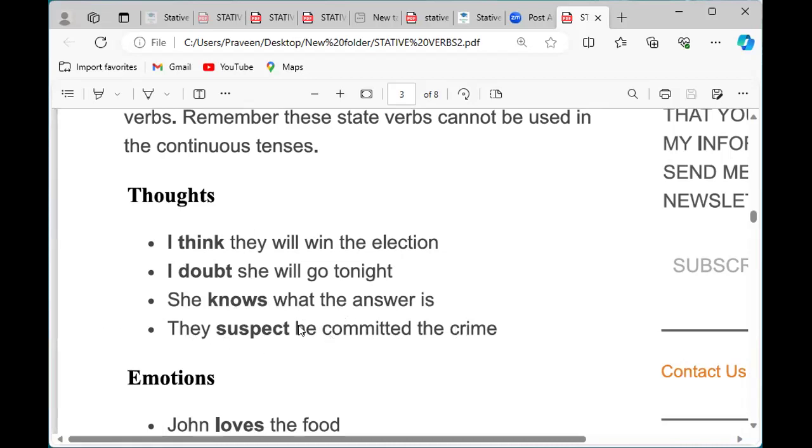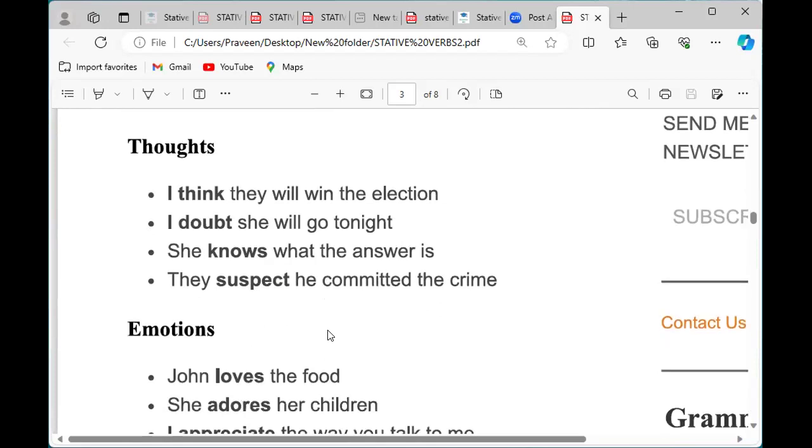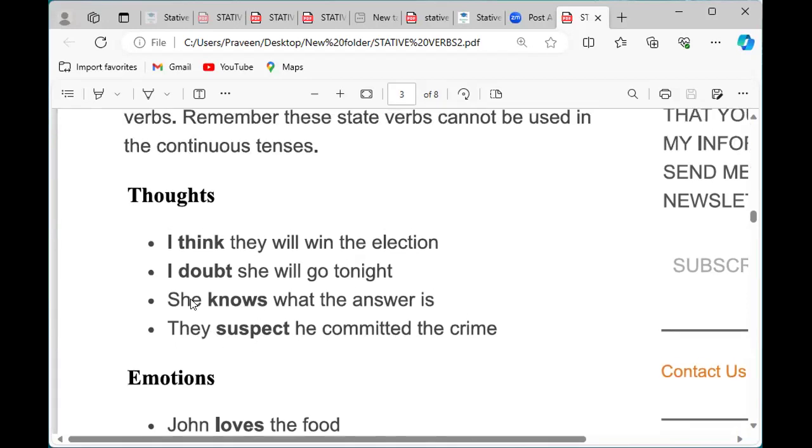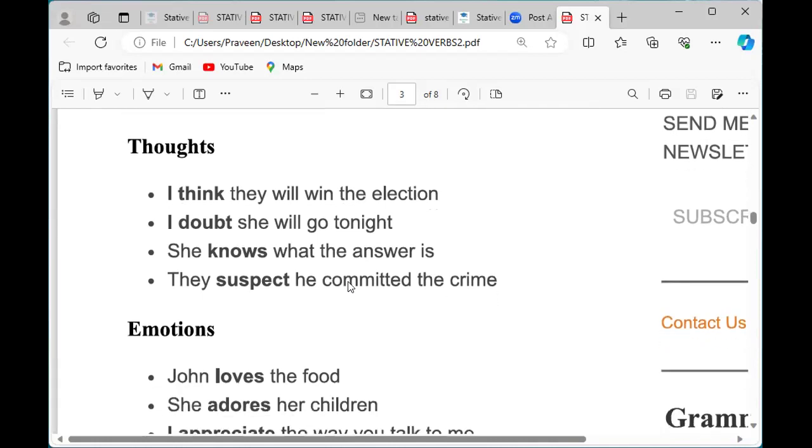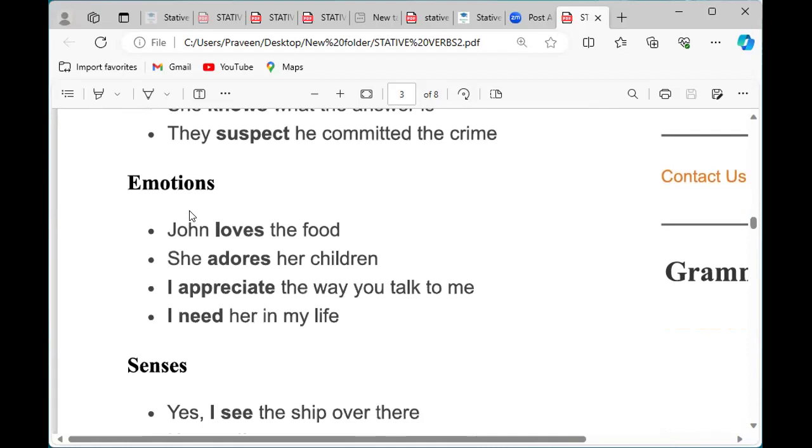He has that doubt, suspecting someone might have done the crime. So he had that idea. He starts suspecting someone. She knows what the answer is. These are all stative verbs.